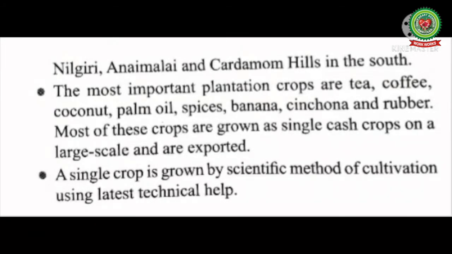The most important plantation crops are tea, coffee, coconut, palm oil, spices, banana, cinchona, and rubber. Most of these crops are grown as a single cash crop on a large scale and are exported. A single crop is grown by a scientific method of cultivation using latest technical help.